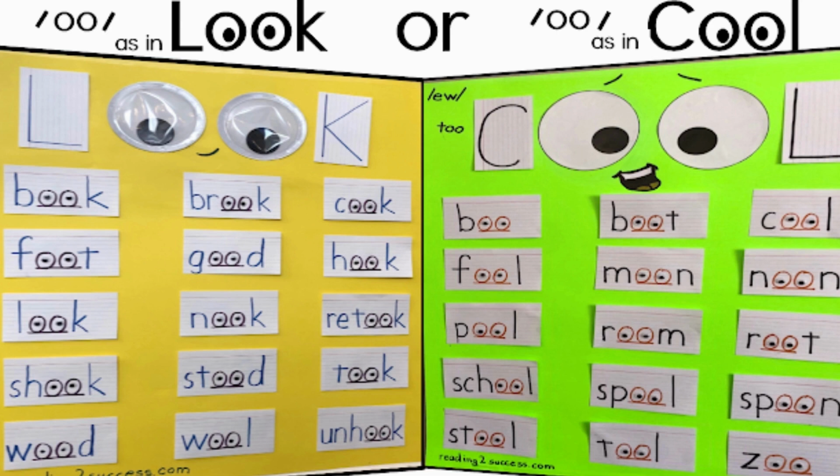Now the turn of the long vowel oo, like in the word cool: k, oo, l, cool; b, oo, boo; b, oo, t, boot. Cool, fool, moon, noon, pool, room, root, school, spool, spoon, stool, tool, zoo.